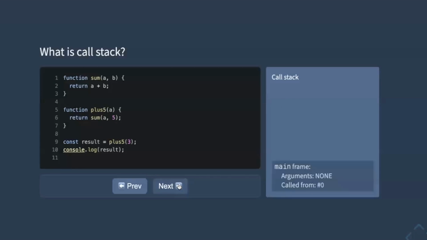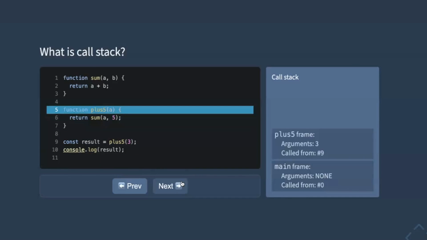So we start looking at the code first by scanning the declaration that comes first. We don't have any invocation of a function, so we don't add anything to the call stack. We just add sum to the execution context. Then we have another function declaration. It's also not added to the call stack for the same reason. But then we get to actually invoke plus5 and try to get the result.